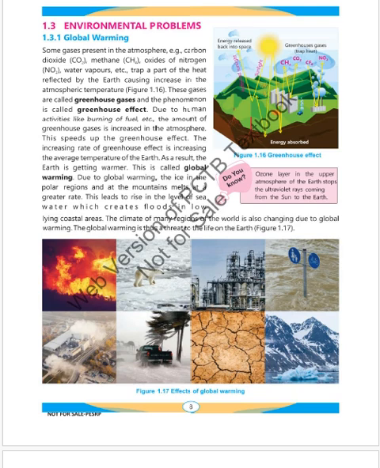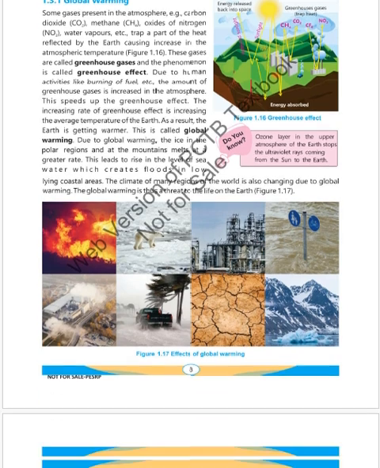Due to global warming, the ice in the polar regions and the mountains melts at a greater rate. This leads to the rise in the level of seawater, which creates floods in low-lying coastal areas. The climate of many regions of the world is also changing due to global warming. Global warming is thus a threat to life on Earth.